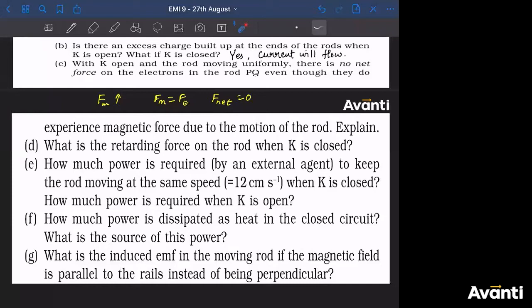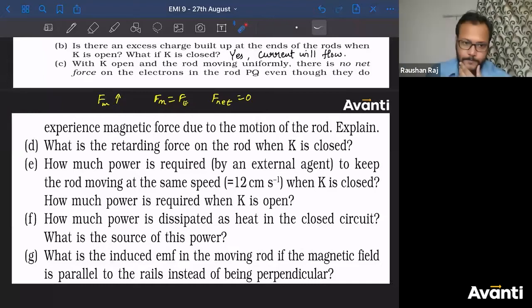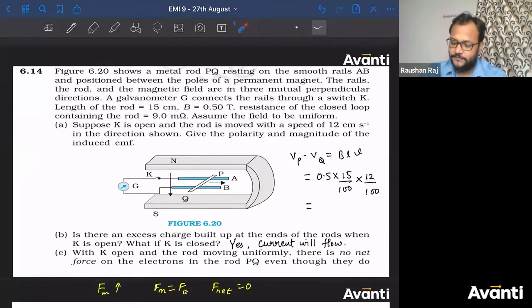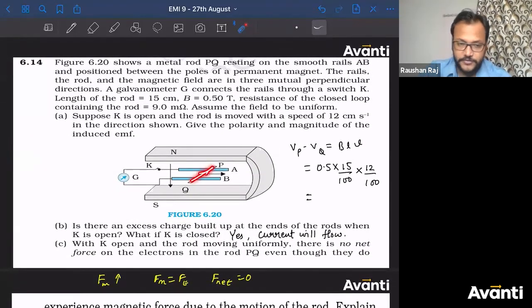No, Atharv, Fm is not the electrostatic force. Fm is the magnetic force, right? Very good. Pratisha said I into L into V. Correct. Because when you close the switch, what will happen? Current will flow. If you close the switch from PQ, current will flow from Q to P. Now I can assume there is a current carrying wire which is there in a magnetic field. So if there is a current carrying wire in a magnetic field, that current carrying wire will experience a force. All right. So what will be the answer?